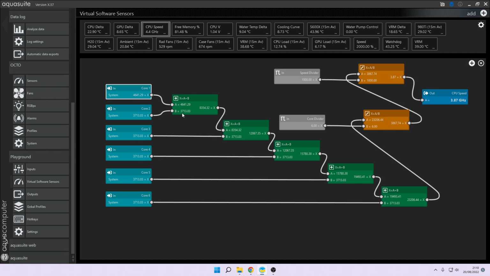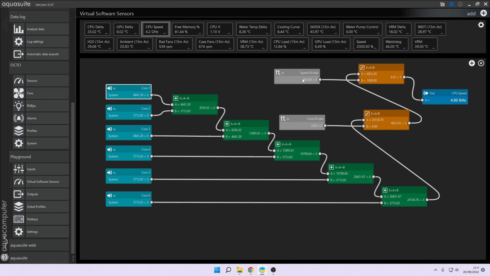So I've added the first two together, then I've added the third one to that, the fourth one to the output of that, the fifth one to the output of that one, and the sixth one to the output of that one. Put that all into A here, and then divided it by the number of cores, 6, to give me an actual speed. Now the problem here is it's giving it in hertz, so I need to step it so I get it in gigahertz.